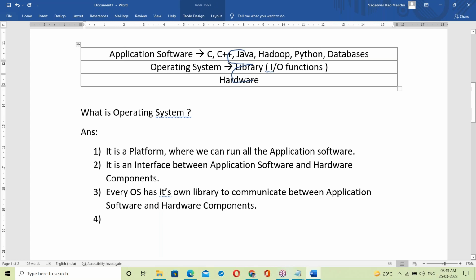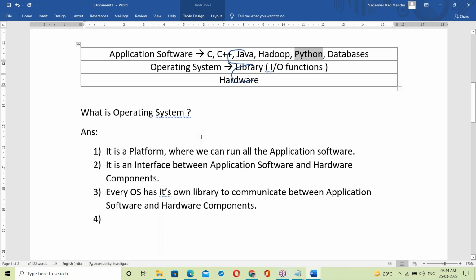Every application software has to link with the OS library before running. That linking can be static linking or dynamic linking. C and C++ use static linking; Java and Python use dynamic linking.